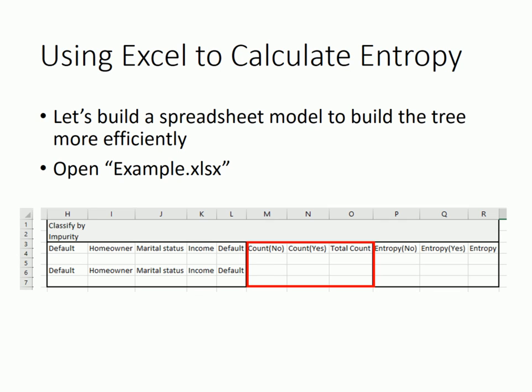This block counts the number of records for each outcome that we measure. In this example, the outcome we are concerned with is default or not default. Finally, this block calculates the entropy for each split. Now, let's check out Excel to see how this works.